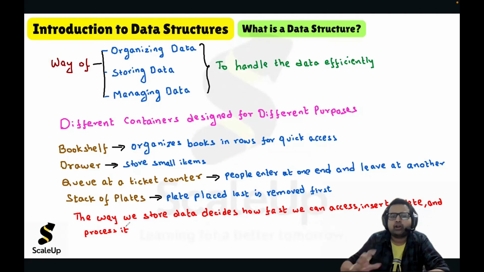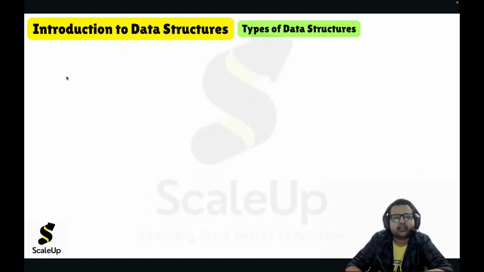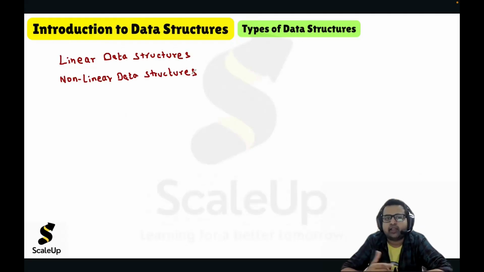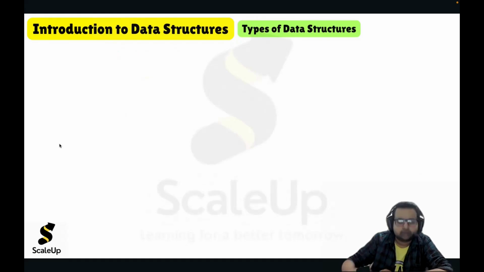So hopefully you got a feel of what exactly a data structure is. Now we'll look into types of data structures. We can classify data structures into two types: linear data structures and non-linear data structures. We'll look at both of them. So first let's focus on linear data structures.